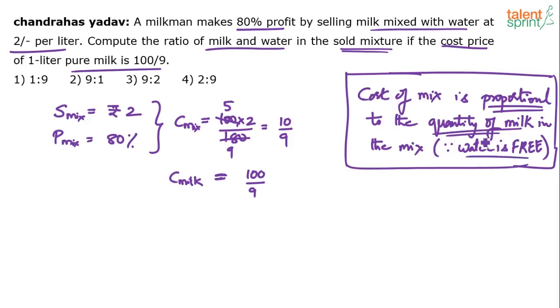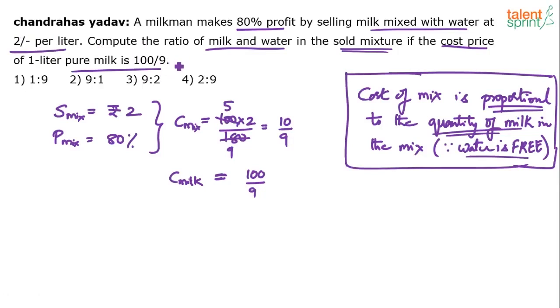Water is free. Now, keeping this point also in mind, see, one simple understanding is immediately you should know that 1:9, you should know that 2 of these options can be eliminated very easily. You got to understand, try and understand. The milk is being sold only at 2 rupees per liter. The mixture is being sold only at 2 rupees per liter. What is the cost of milk?